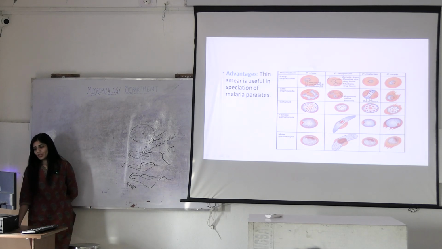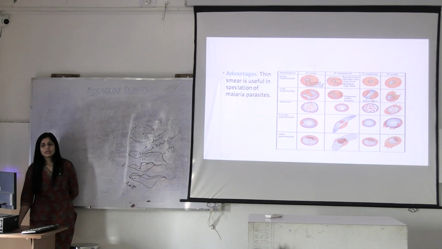But which one is the distinct form here? In Plasmodium malariae, it will have a band form, right? In ovale, the RBC will become fimbriated. This fimbriation you can see, irregular borders basically, okay?